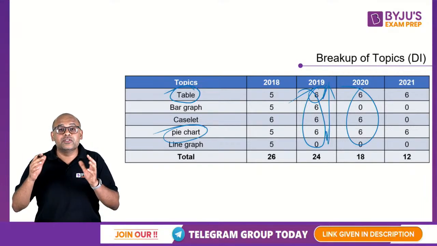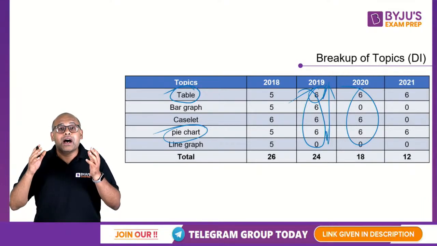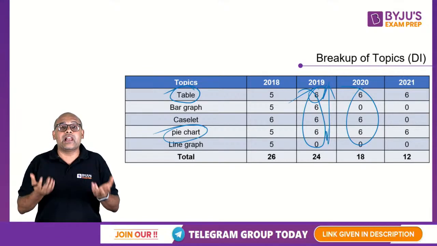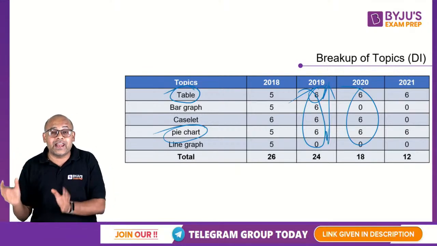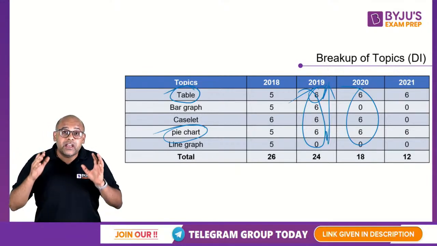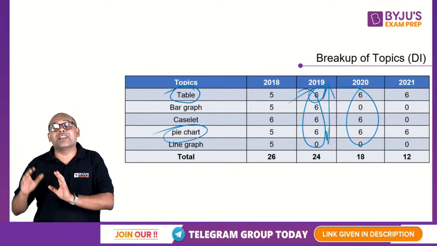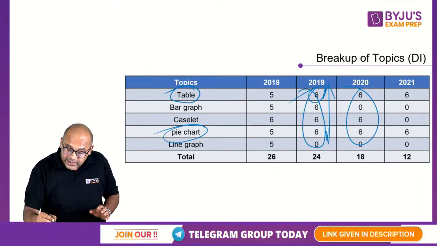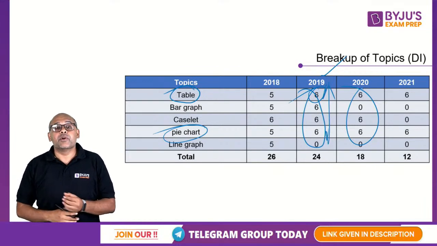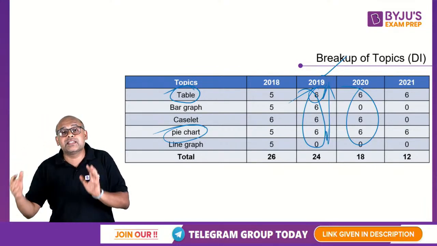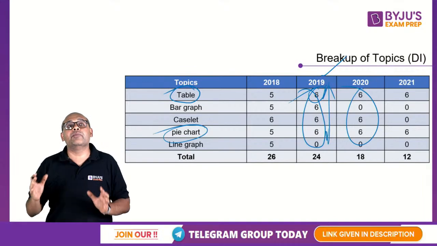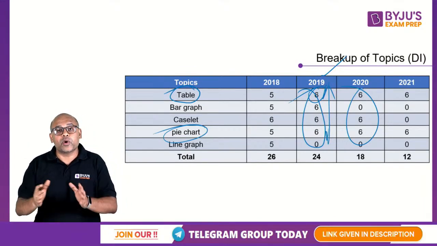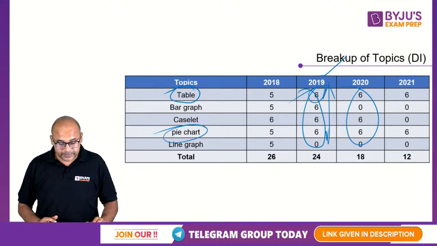Again, as I said, this is not a hard and fast rule. Understand yourself. If you like calculations, for example, I don't mind calculations. I'm okay with it. I'll not say great, but I'm okay with it. If you are a person like me who does not hate it, but you are okay, you can kar lenge, kaam nikal denge. In that kind of a case, do not miss your DI, because this will give you the maximum score for the minimum time you're going to put in. Maximum score output for minimum time. That's what your DI gives you. Okay, keep that in mind.